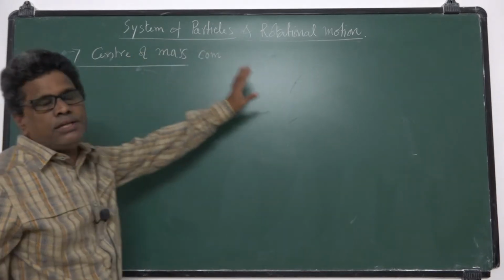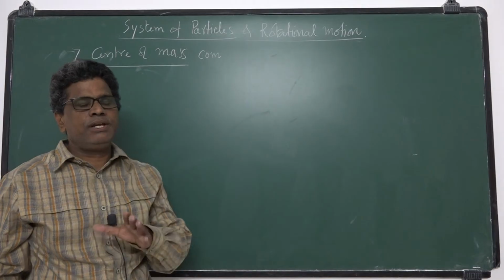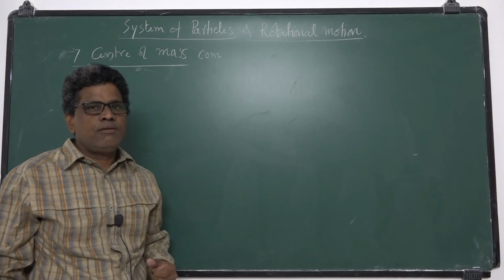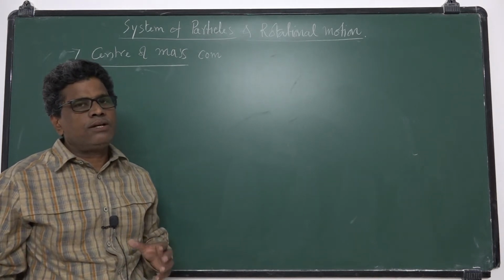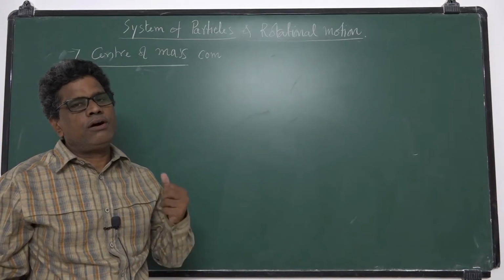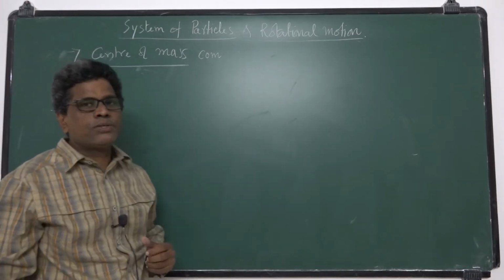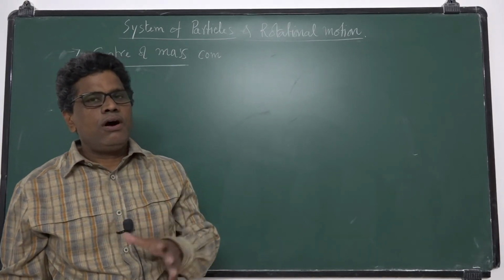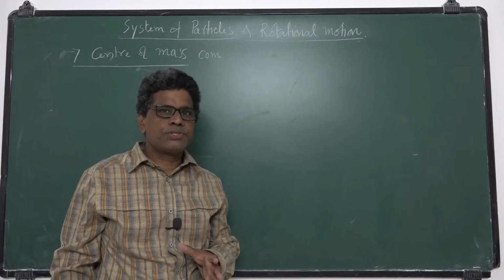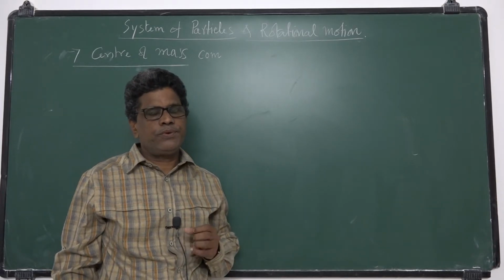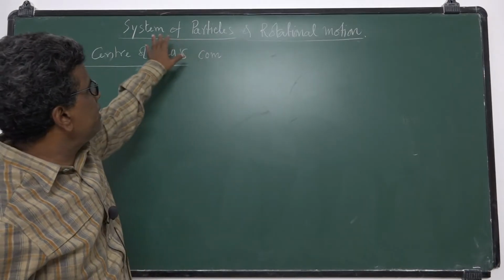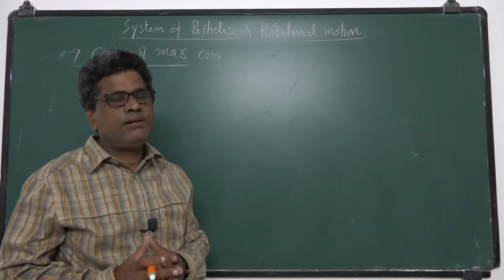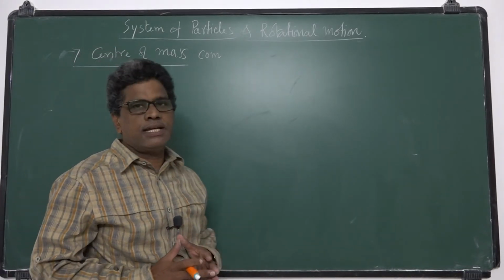Suppose you know that a body consists of many particles. A rigid body is composed of many particles. Together we can call it a rigid body or a body. It is composed of many particles, or a system of particles constitutes a rigid body. So first we are going to study this system of particles, a group of particles. To understand this, let us consider this example.